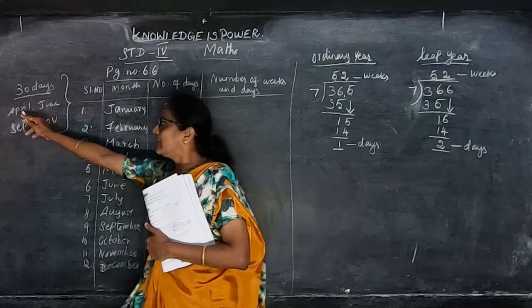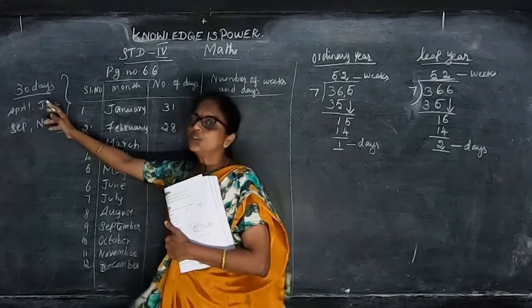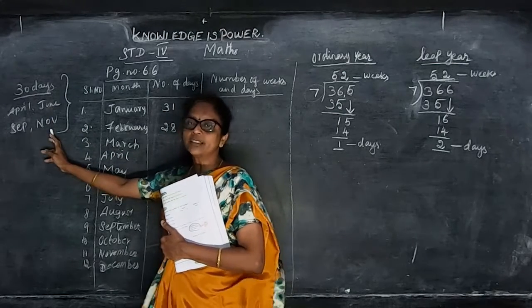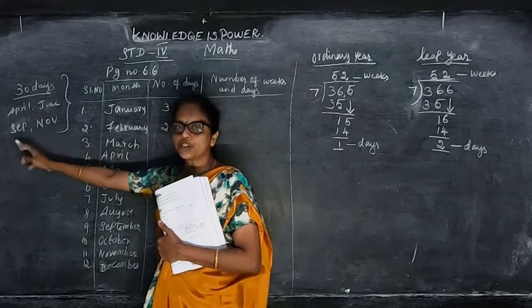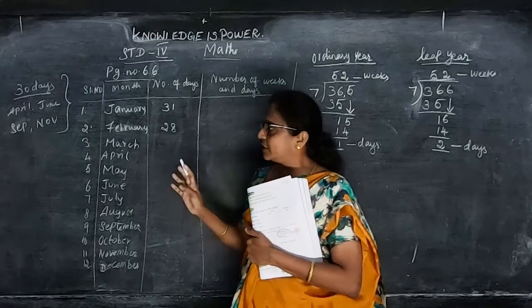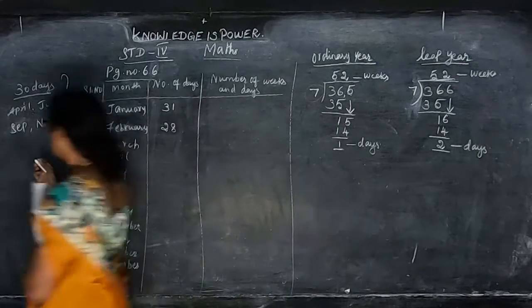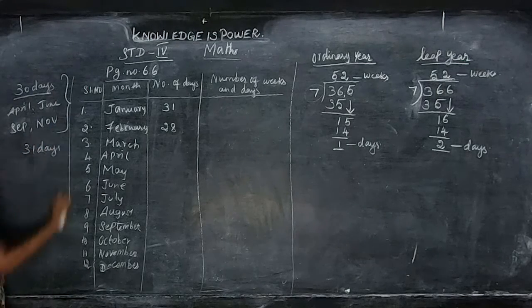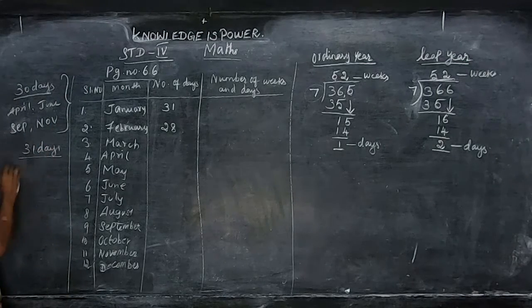In April school closes, in June school reopens, September is the first term and November is the second term. So April, June, September, November: only these 4 months have 30 days. All the rest have 31 days except February. So we write 31 days for January; February has 28 days.